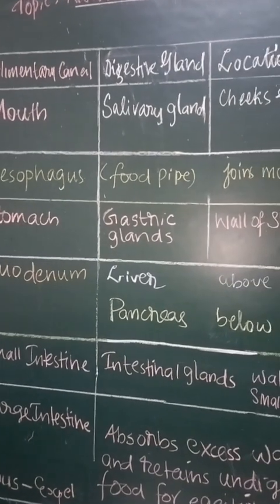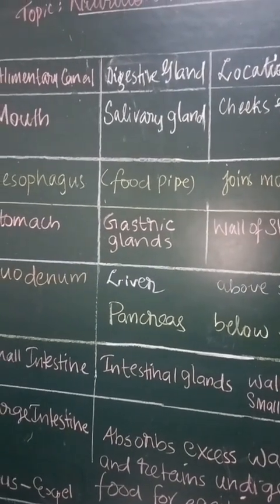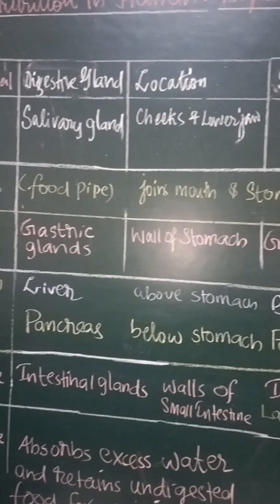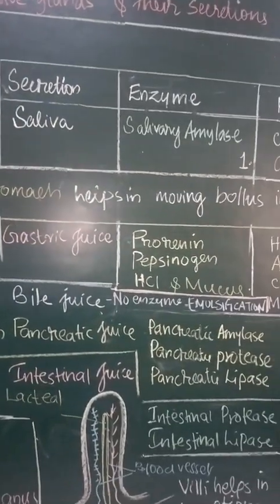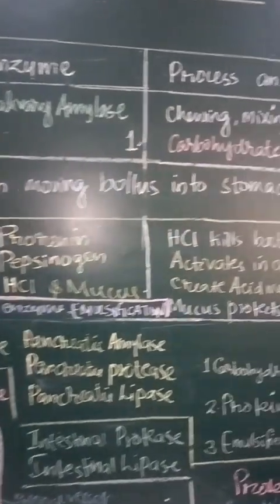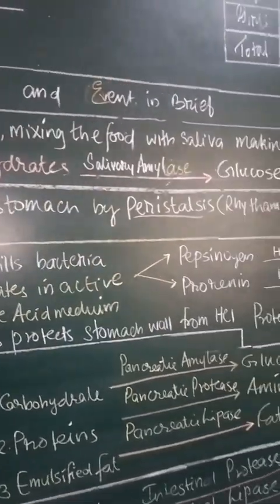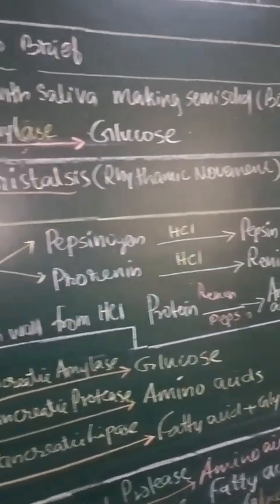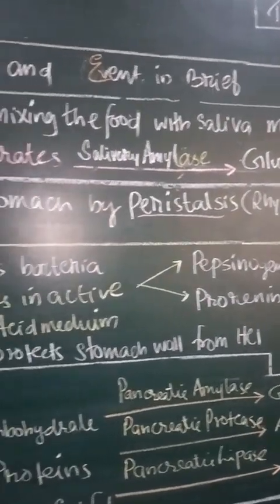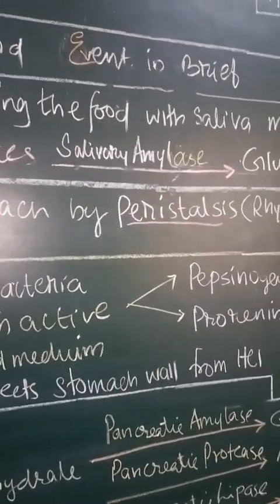Starting from the first part, the mouth, the part of the alimentary canal. The salivary gland secretes saliva, located in the cheeks. Salivary amylase converts carbohydrates into glucose. And the food is called bolus in the mouth after chewing. It will be passed to the stomach, the next part, through peristalsis.